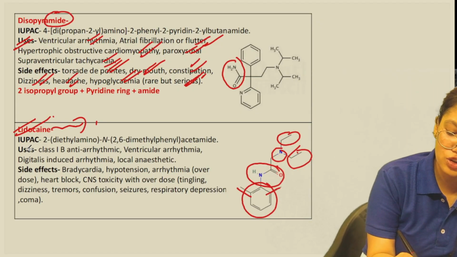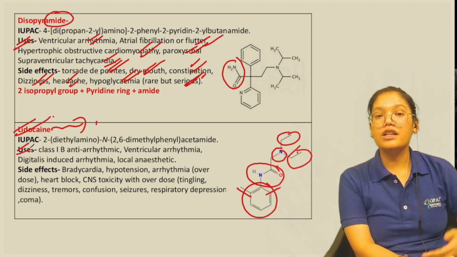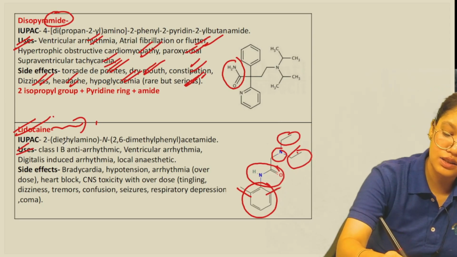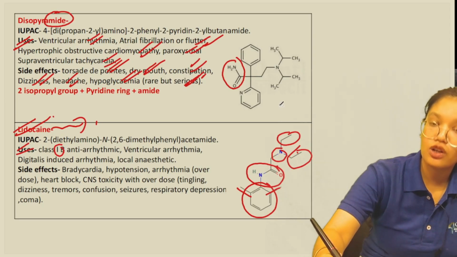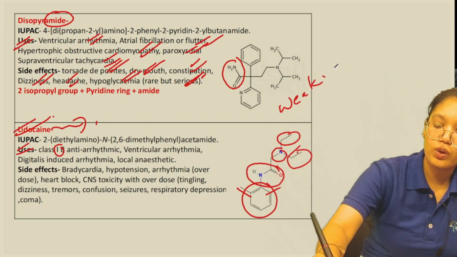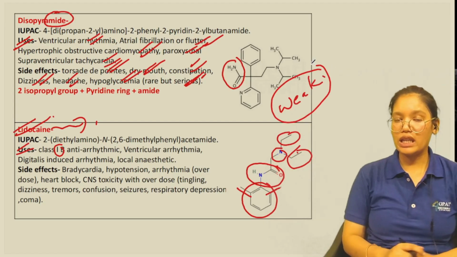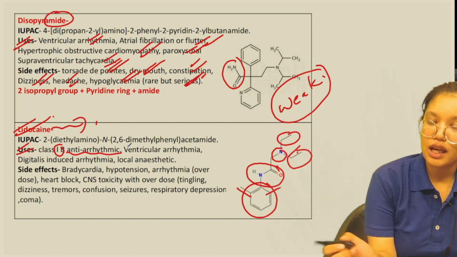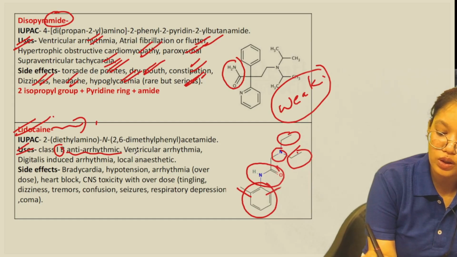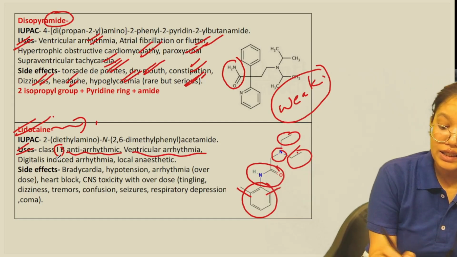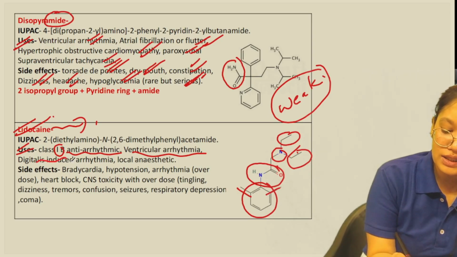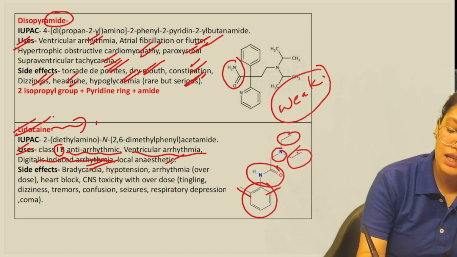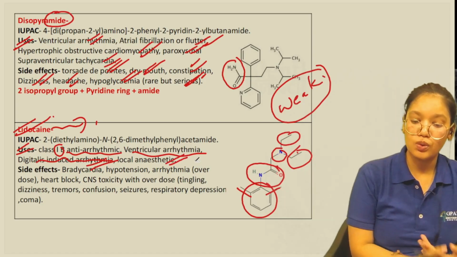Then we have uses. It comes under the class 1b antiarrhythmic agents. So it is from class 1b, so its strength to block the voltage gated sodium channel is very weak. Then if we talk about the uses here, it can be used as an antiarrhythmic, in ventricular arrhythmia. Then in drug toxicity, digitalis induced arrhythmia, it can be used for the treatment of that. Then it has an action as a local anesthetic too.